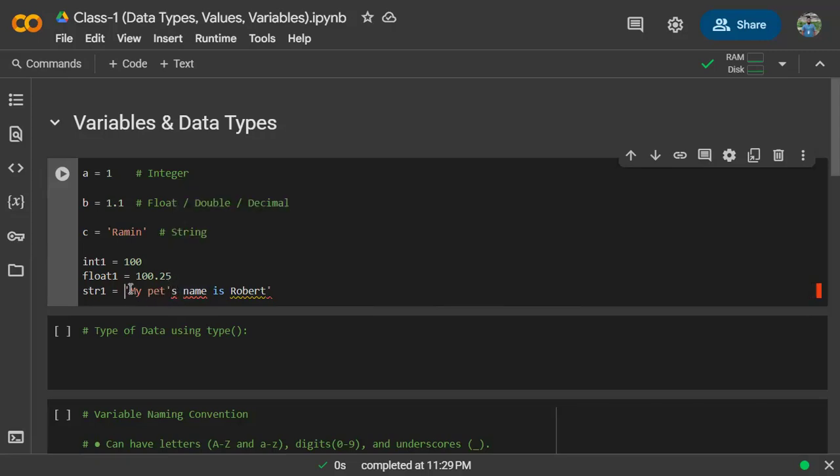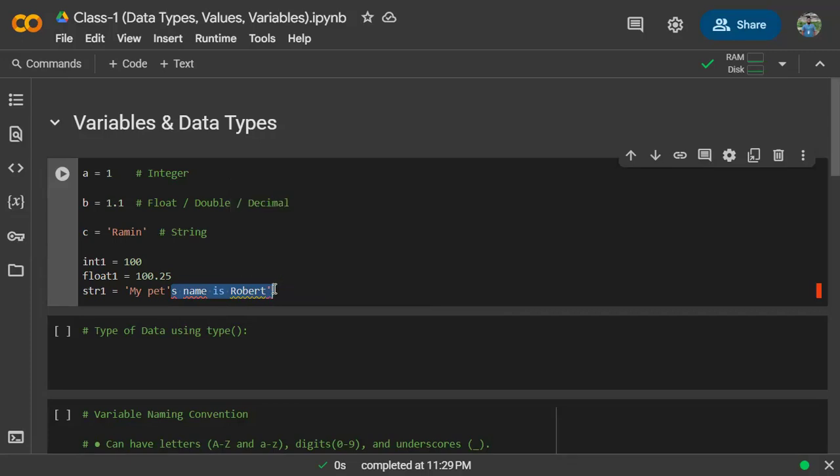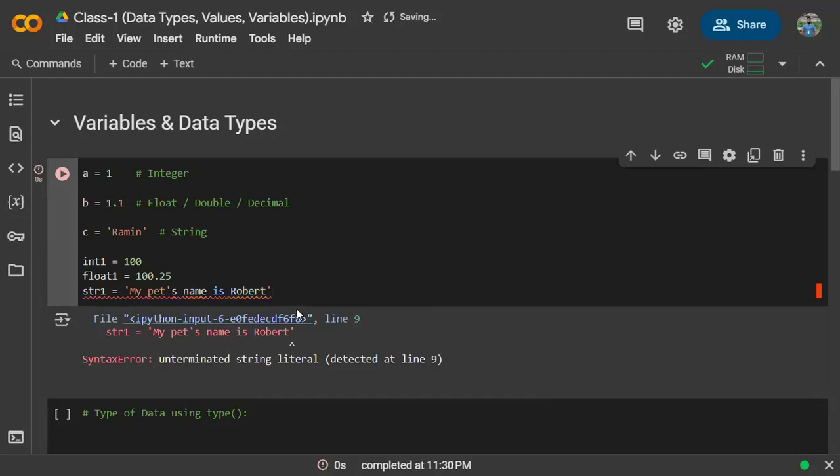The machine will detect just my pet as the string, okay? Because you see the string has started from this quotation and ended here. But this s name is Robert. This will be treated as nothing in the machine. It will be treated as an integer or not as a string, and it will give an error. You see, if I run this, it will give an error. Now, how to solve it?